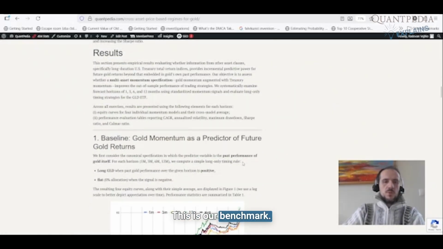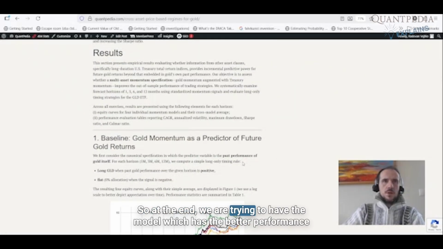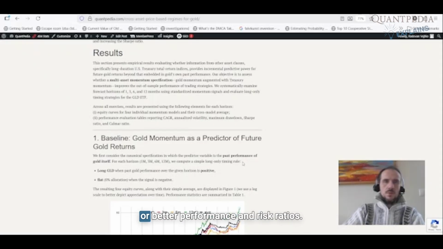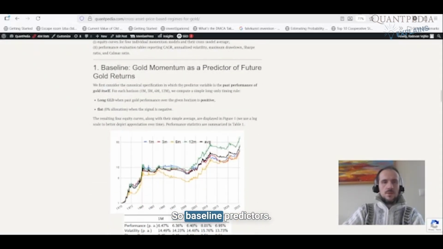So this is our benchmark. We are trying to beat the benchmark. So at the end, we are trying to have a model which has better performance or better performance and risk ratios. So, baseline predictors.